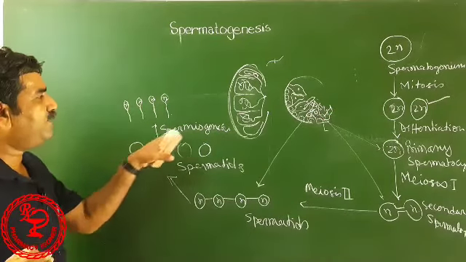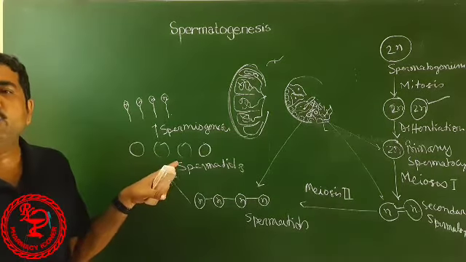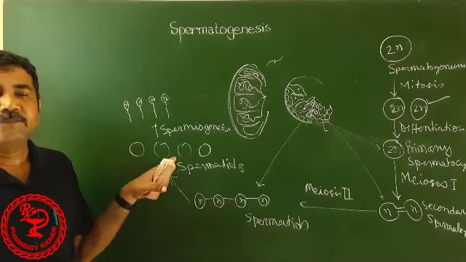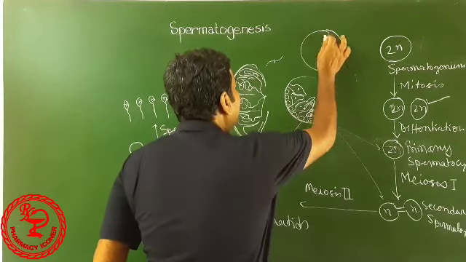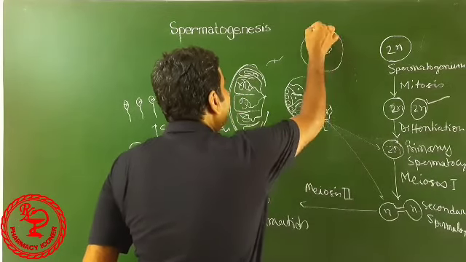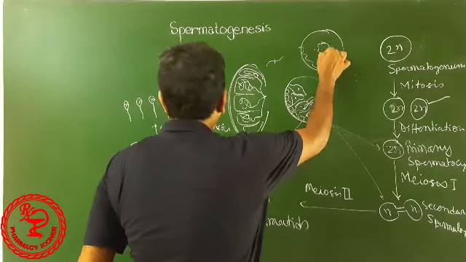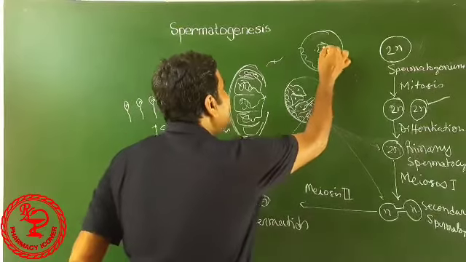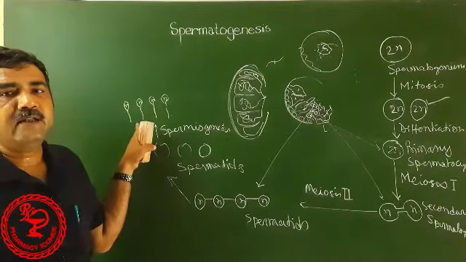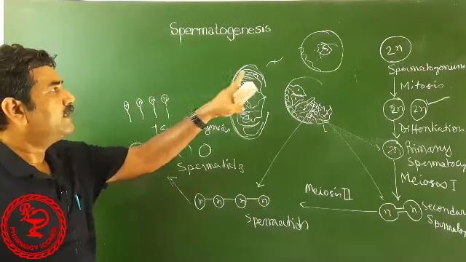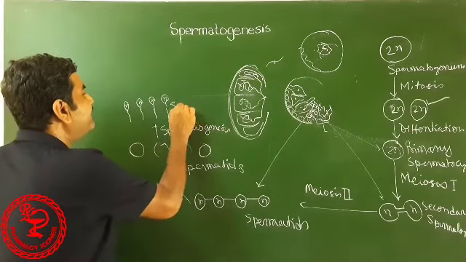After that, what happens? These sperms are released into the lumen of the seminiferous tubule. This is the inside of a seminiferous tubule. Up to here, Sertoli cells and everything are present. So, here sperms are produced. These sperms are released into the lumen, where they undergo further maturity. This release of sperm into the lumen is called spermiation.